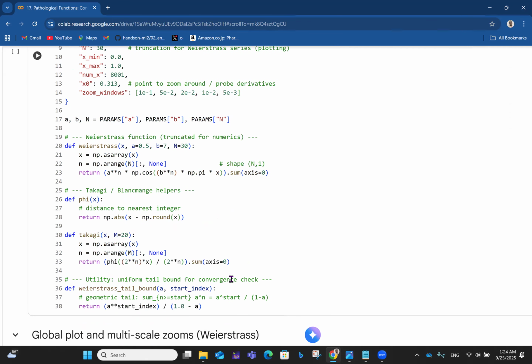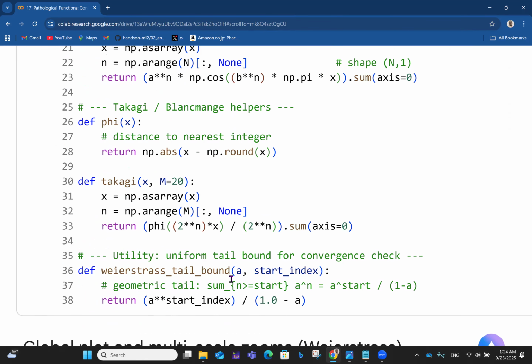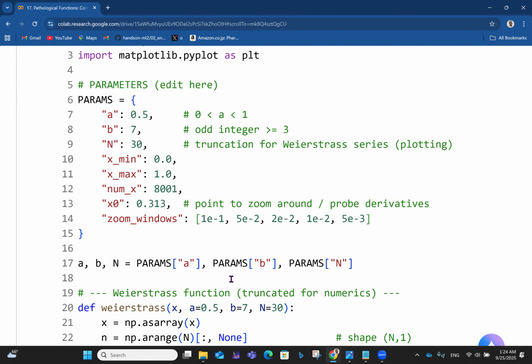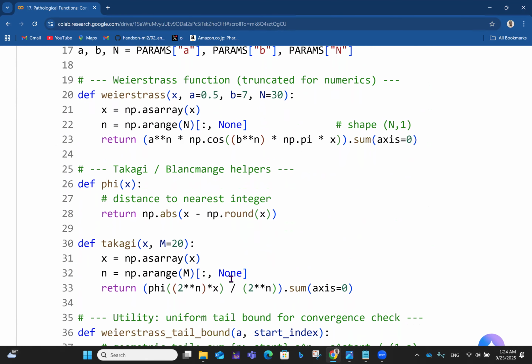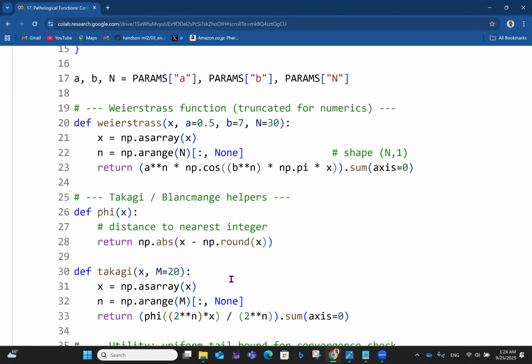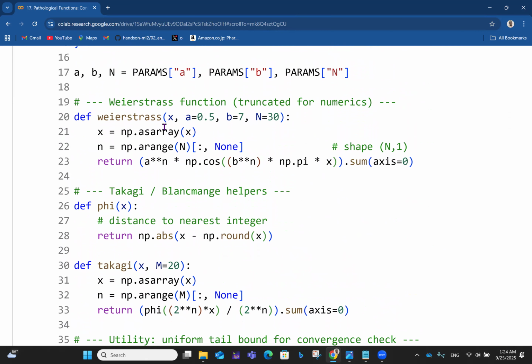We define a function called weierstrass that takes x, then a is 0.5, b is 7, N is 30, and x is np.asarray(x), n is np.arange(N). Now it returns a raised to the power n times cos of b raised to the power n pi x, summed along axis 0.